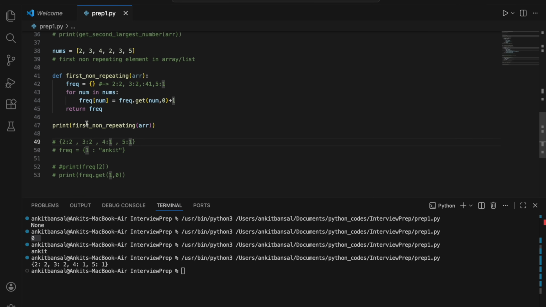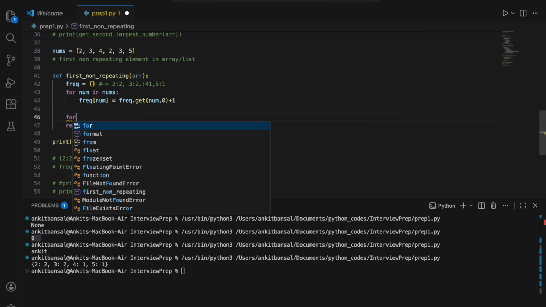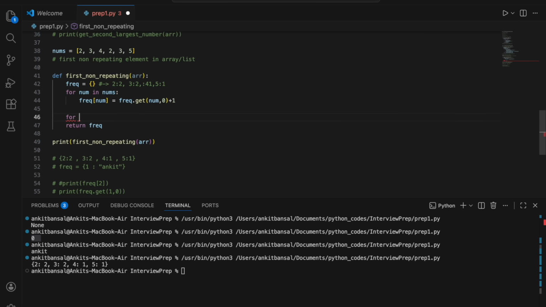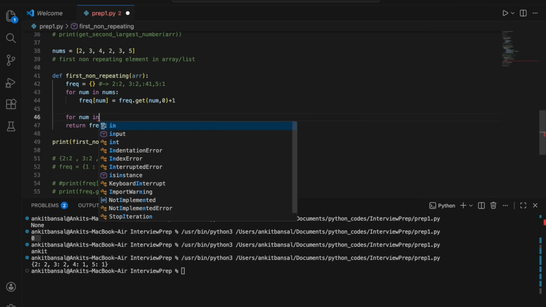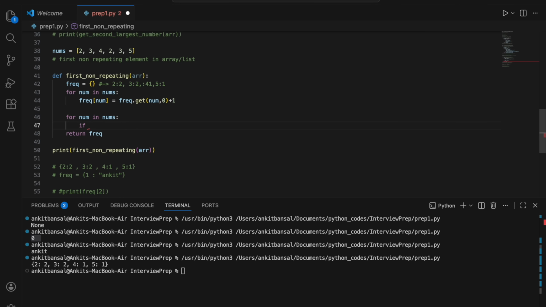So instead of returning this, I will come out of this. I got the dictionary and I will run a loop one more time. I will say for num in nums again, right? I'm running the loop again. If, so I will get the count of this num. Count of 2, from frequency.